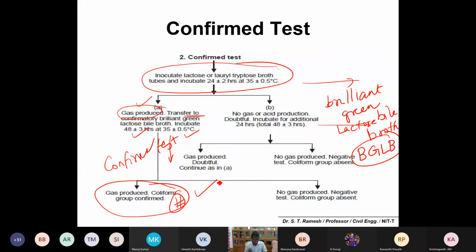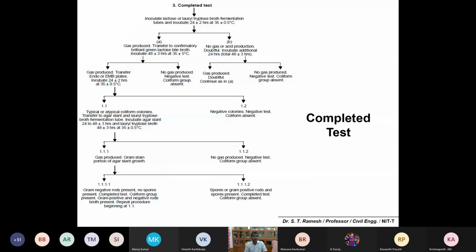The completed test also includes everything. Step number 1 is presumptive, step number 2 is brilliant green, that is your confirmed test. Then you take out the positive tubes from the confirmed test, and transfer that sample onto an EMB plate.